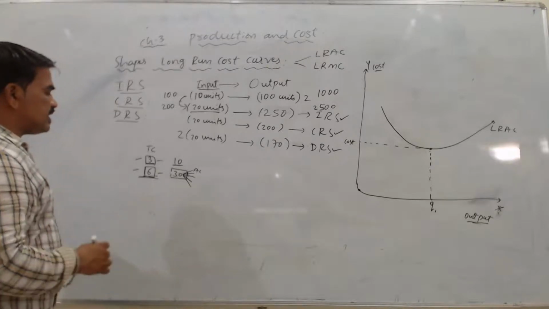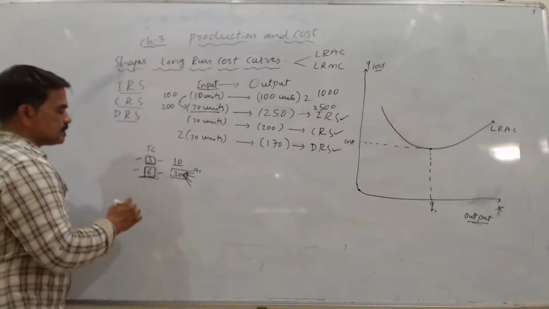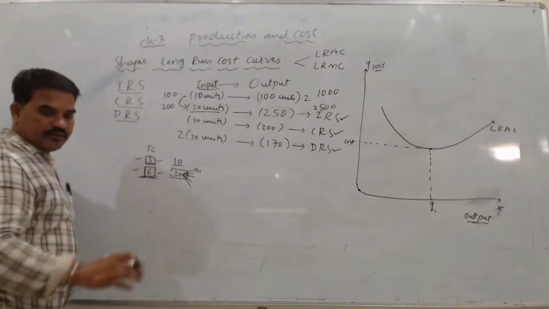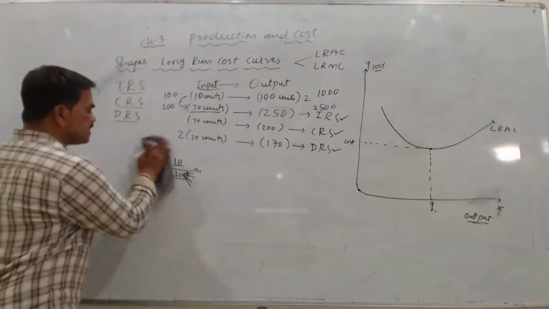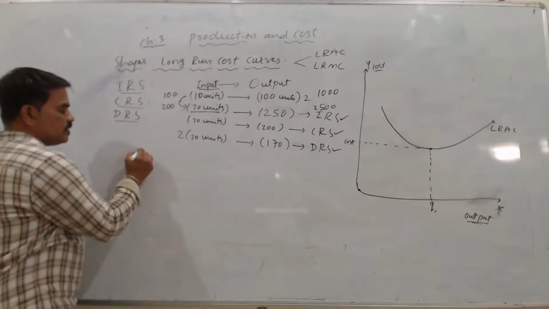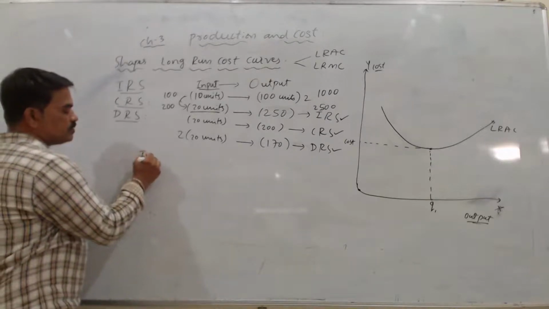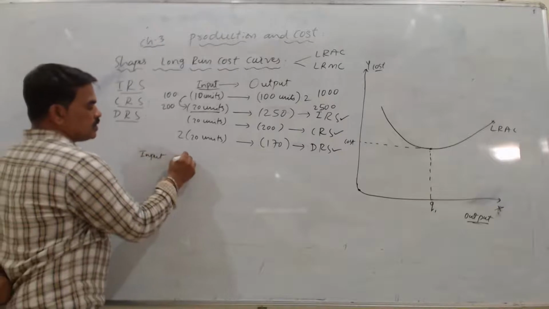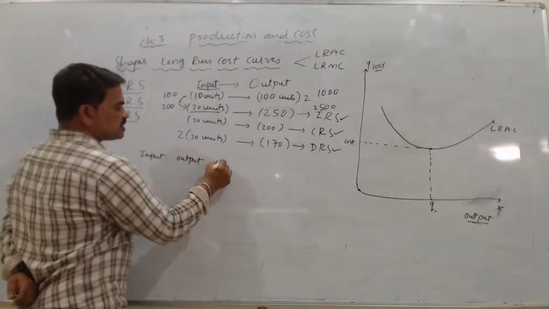So again, to further explain this, we will take one example here for your better understanding. Input, output and cost I will mention.